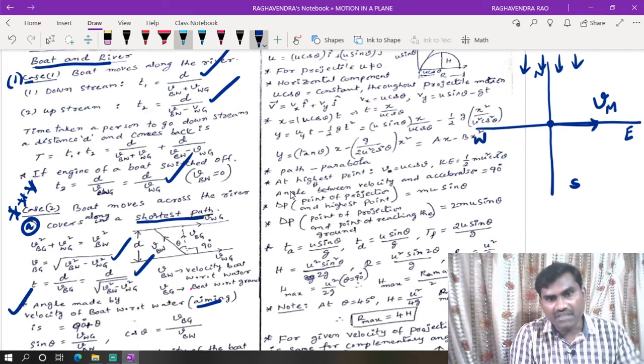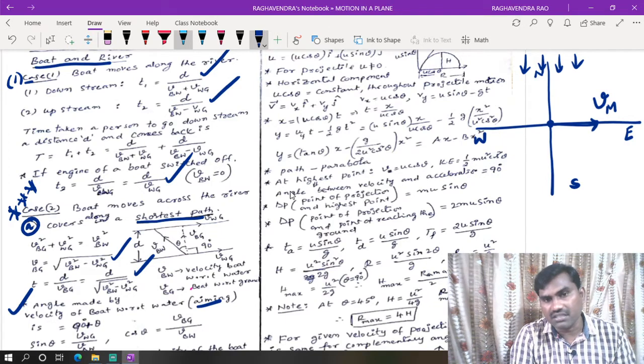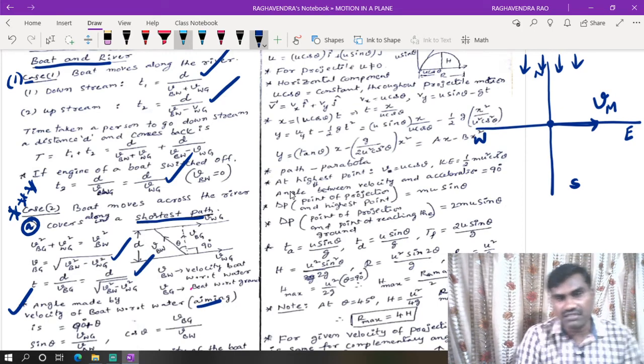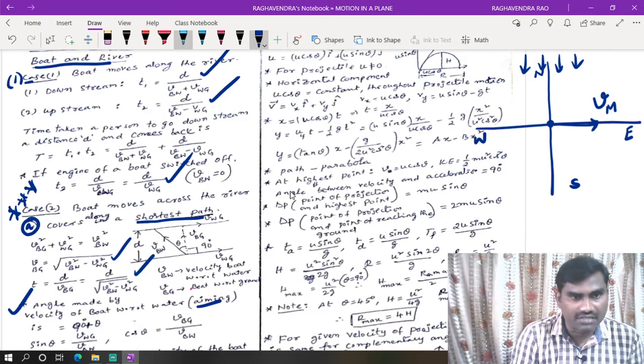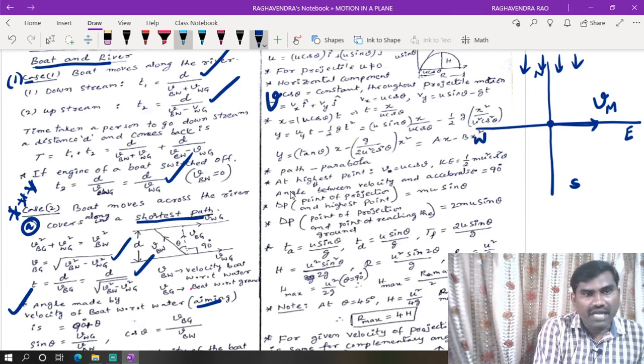Now, when a person is moving in this direction, he feels the rain is falling in some other direction, not normal. So we need to find with respect to the man how the rain is falling. That we have to find by knowing the relative velocity point. Now, velocity of man, v bar, is equal to Vm into i cap.